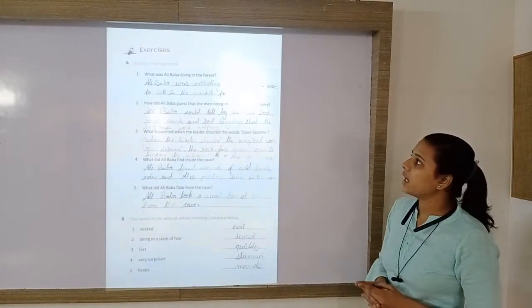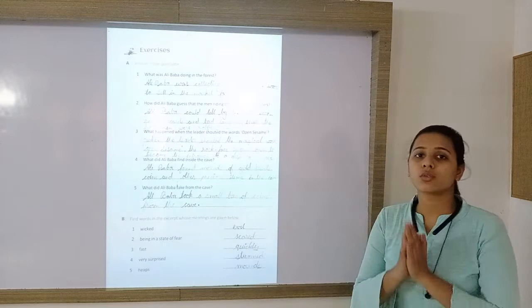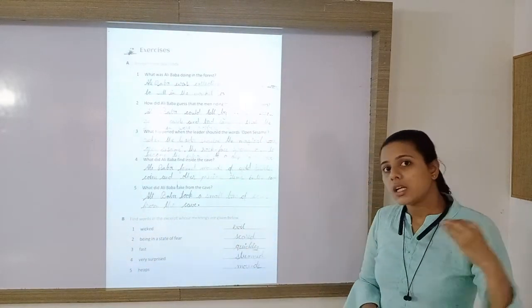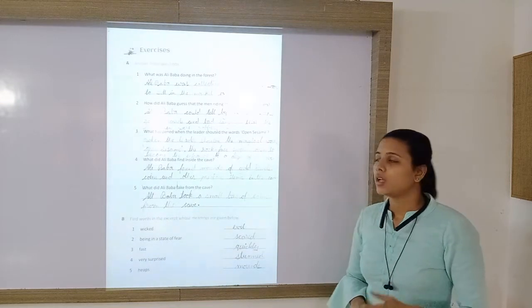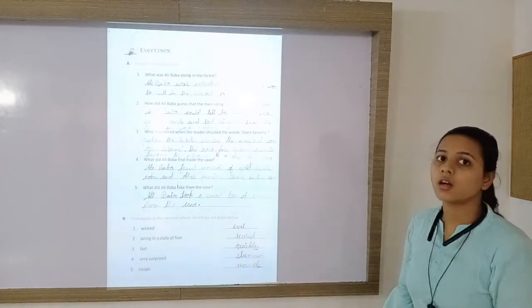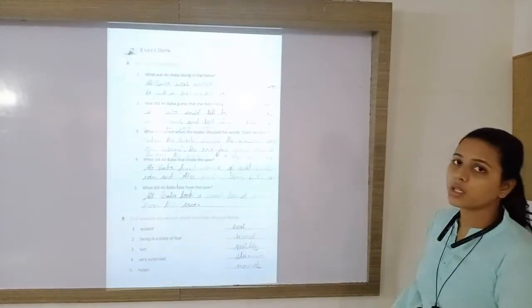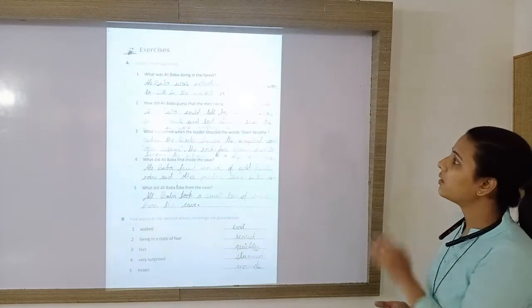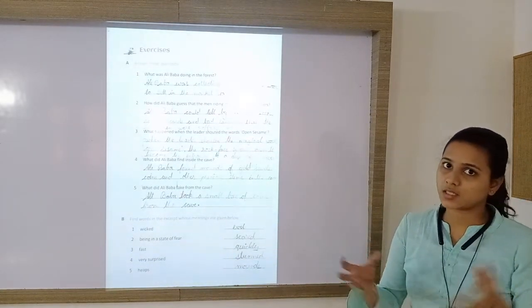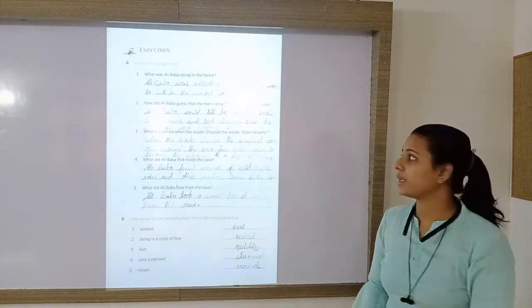What was Ali Baba doing in the forest? We know that he used to go to the forest, cut the trees, take the sticks and sell them in the market. So Ali Baba was collecting sticks in the wood or in the forest, and what did he want to do? To sell in the market for money. So Ali Baba was collecting sticks in the forest to sell in the market for money.